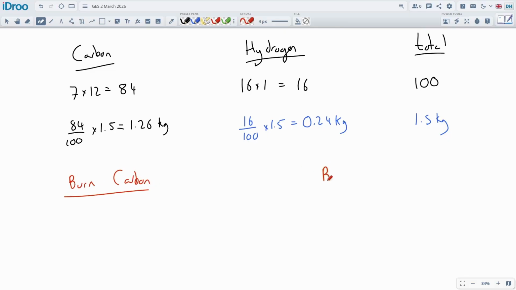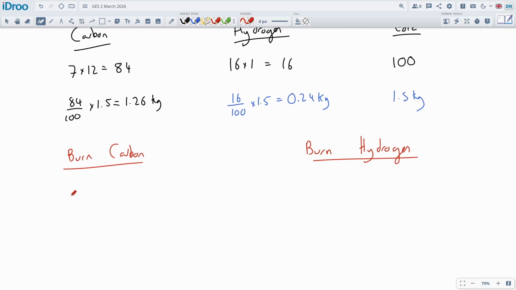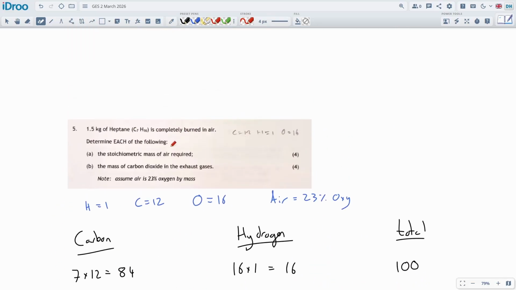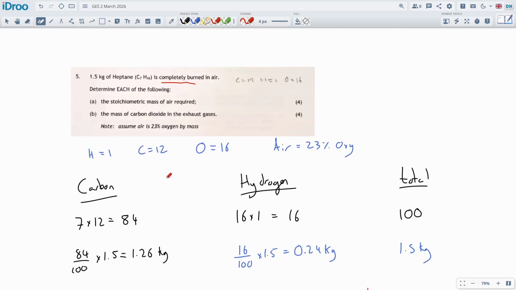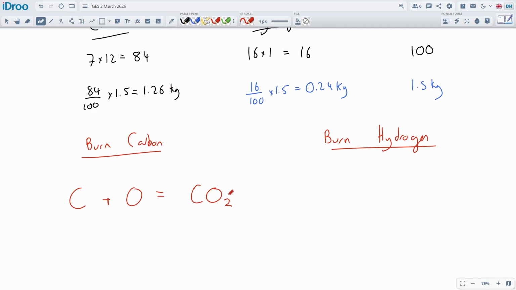Okay, and I'm going to burn the hydrogen as well, because we're going to be doing both. So burning that carbon, we're going to take some carbon, add in some oxygen, and we're going to make CO2 because we're completely burning the carbon. We're not making carbon monoxide because it says it in the question. It says complete combustion. There's a technical way to say we're making CO2, not just carbon monoxide.